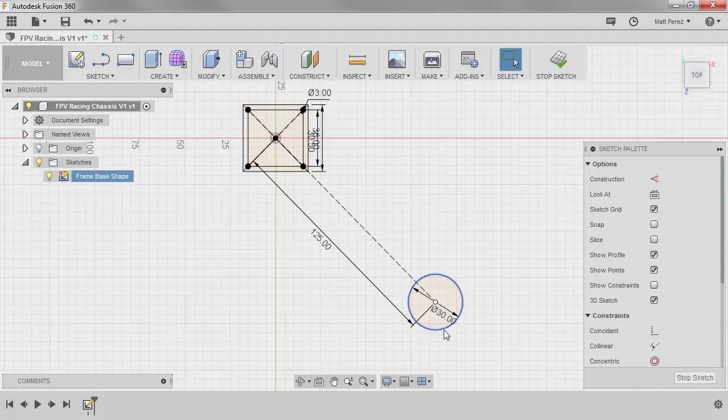Now that we have the location of the motor, we're not going to worry about the pattern for bolting a motor down just yet. We're going to take care of all of the removal of geometry in another sketch. In this sketch, we want to focus on the creation of geometry.